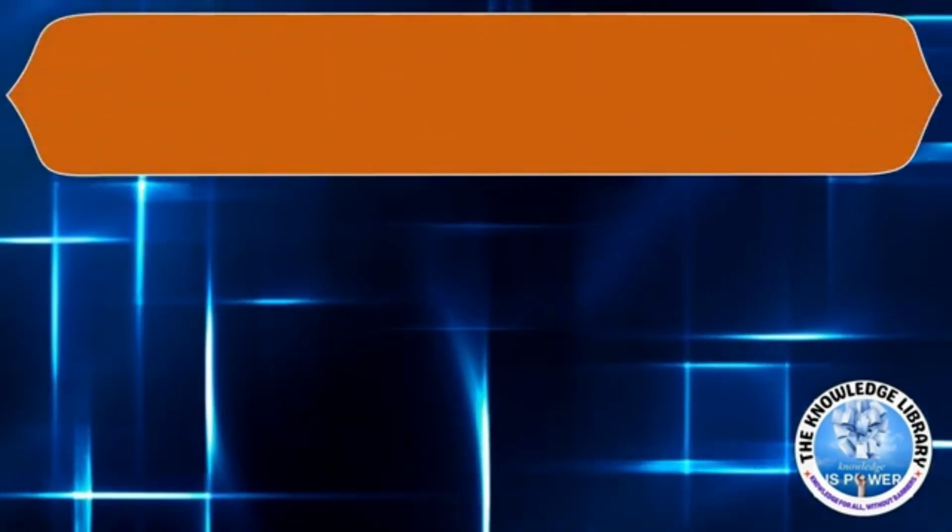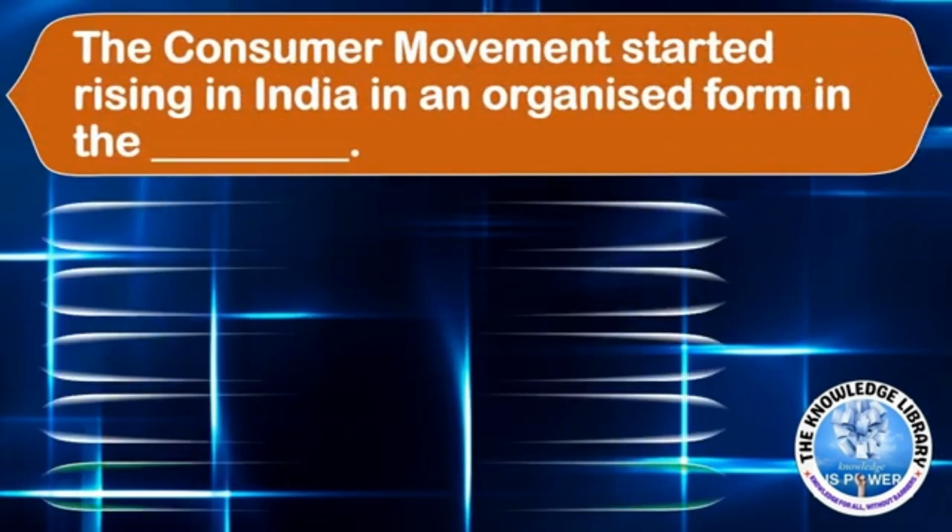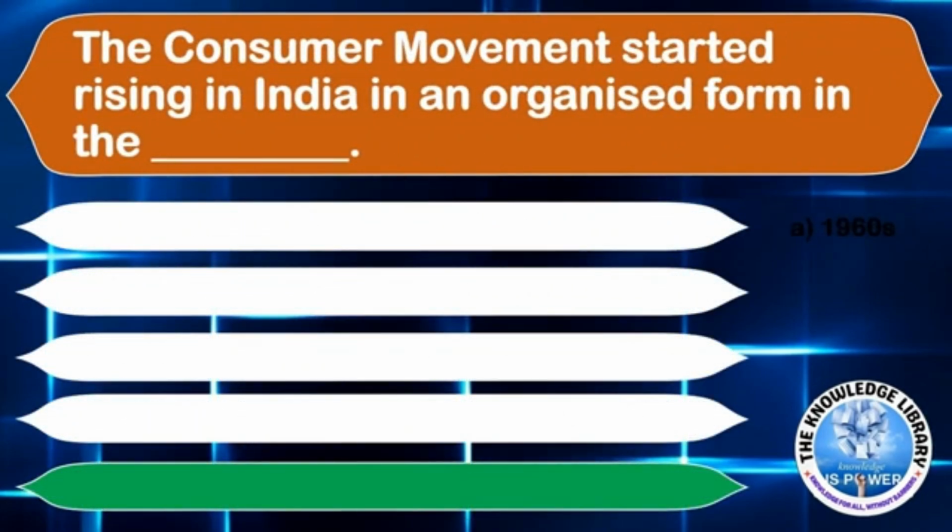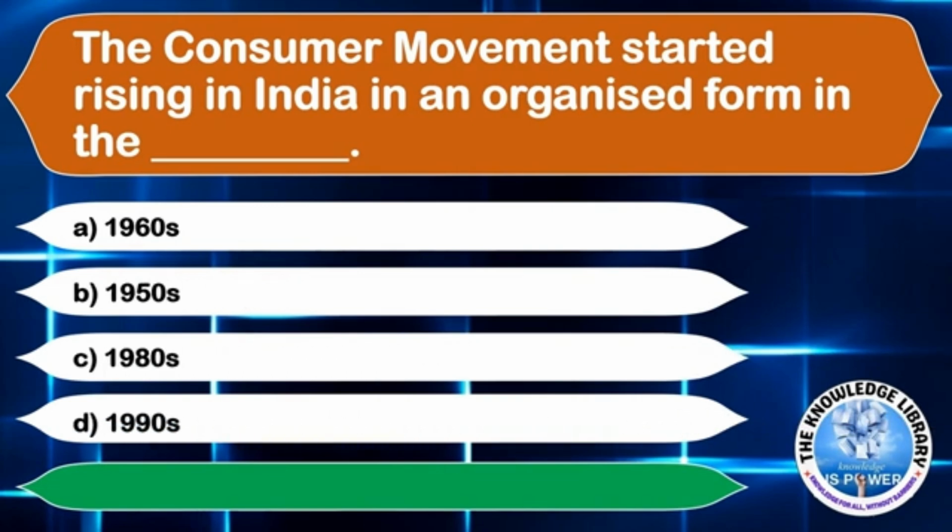The next question is, the consumer movement started rising in India in an organized form in the dash. Option A, 1960s. Option B, 1950s. Option C, 1980s. Or option D, 1990s. The correct answer is option A, 1960s.